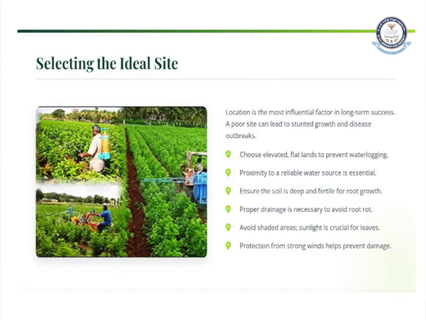First we'll be seeing how to select the ideal site. As mentioned, the first thing to grow a mulberry plant is a good site, that means a good location. Location plays an important role in the cultivation of mulberry. Location is the most influential factor in long-term success. A poor site can lead to stunted growth and disease outbreaks.